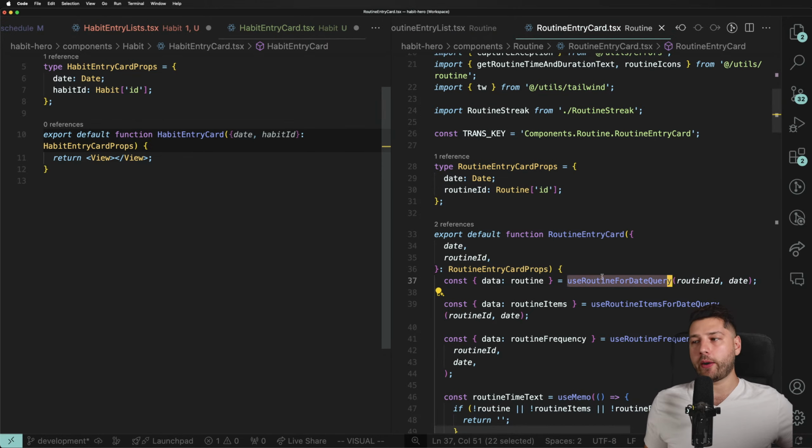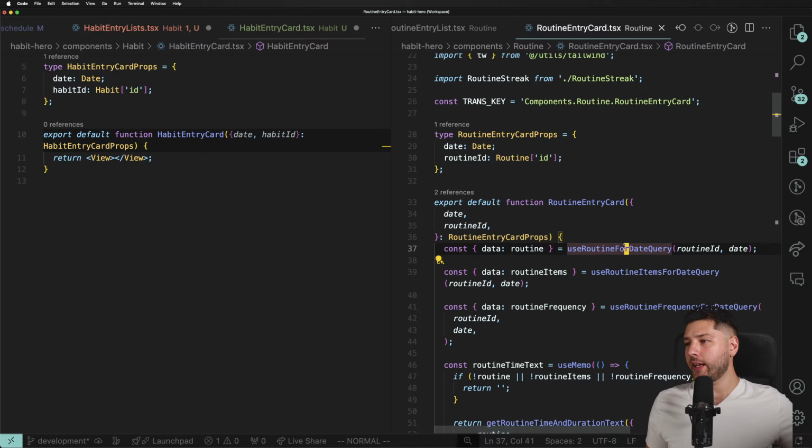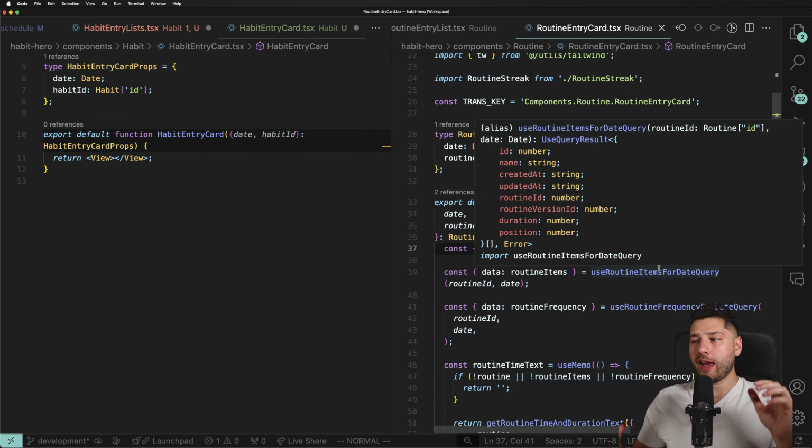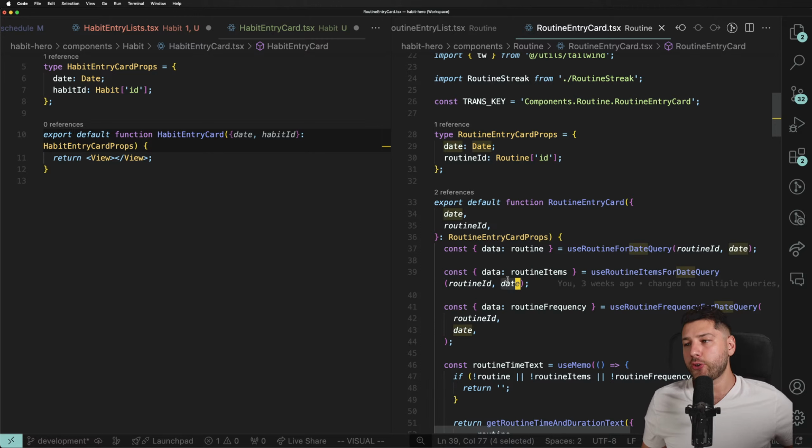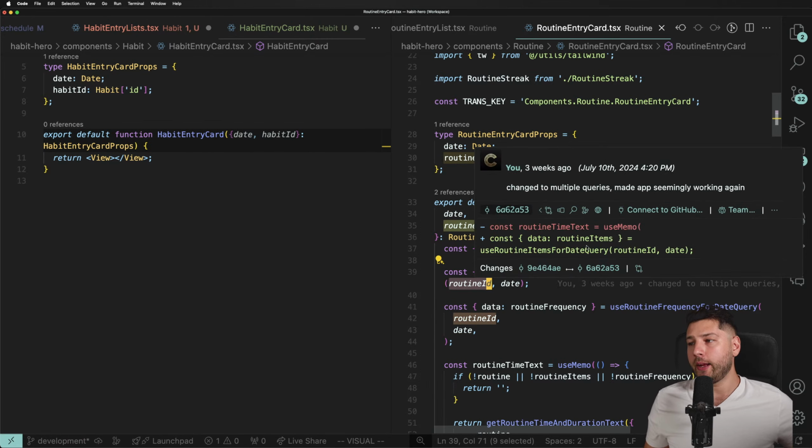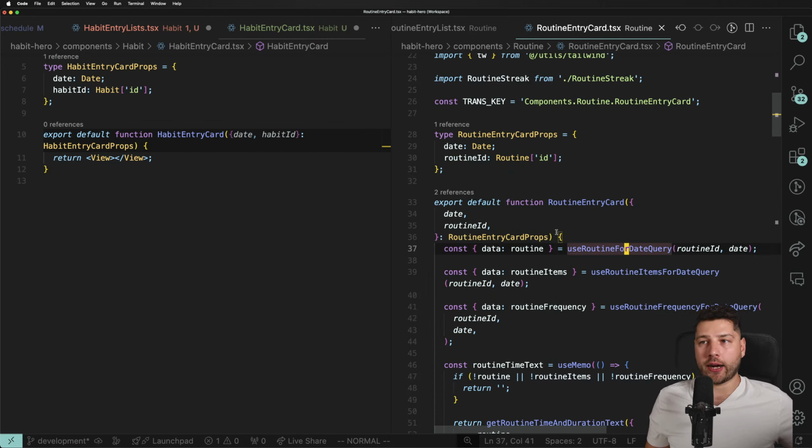right. So we need a new query. So here, we're essentially getting a singular routine for a date, right? Remember, every single routine has a version, has a frequency, and you need the date to know if a routine is due on that date or not. Because if it's Monday, Wednesday, Friday, and it's Thursday like it is today, you're not going to see that routine. You shouldn't see that routine because it's not due that day, right? So you need the date, and then you need the routine ID. And that is going to be a query that we're going to have to create because I currently don't have that one created. Cool. So we're going to create it.